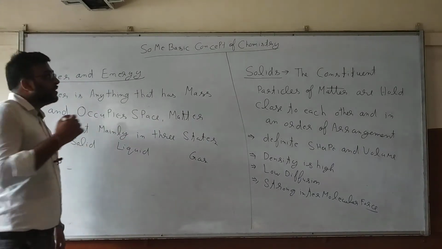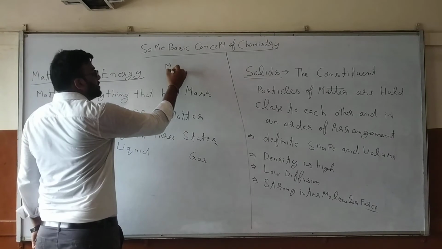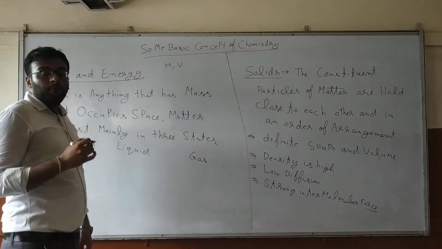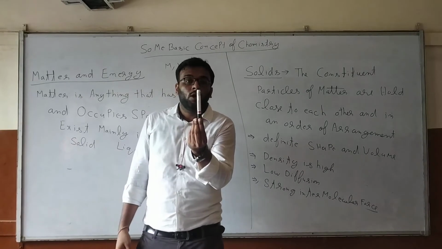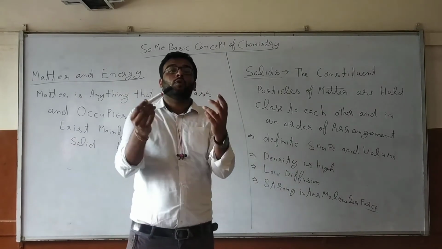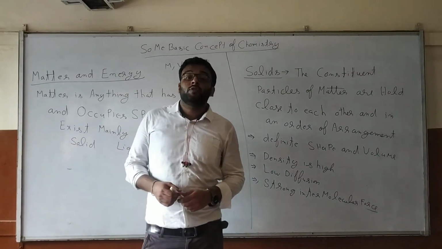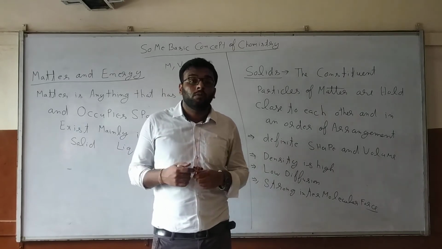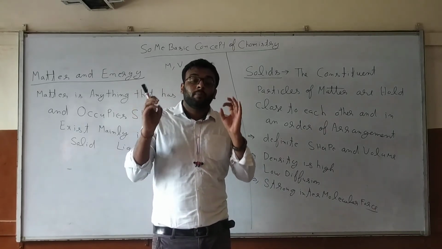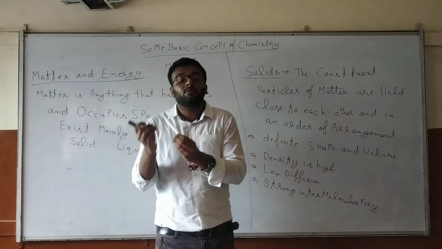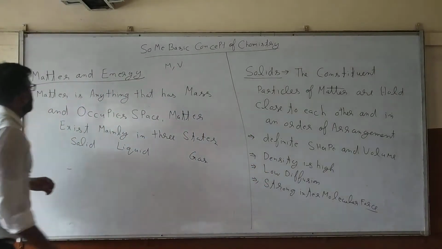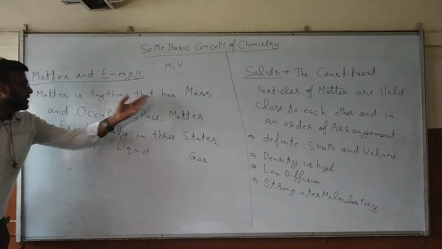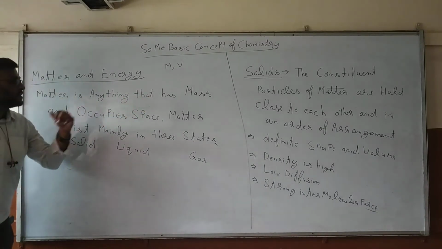Two things we have clarified: matter has mass and volume. If this marker is occupying some space, what is the meaning of it? It has some volume. Suppose the volume is zero, it does not exist. If the mass is zero, it does not exist. So what is matter? Matter is anything that has mass and occupies space.